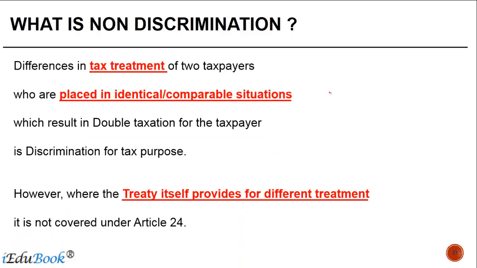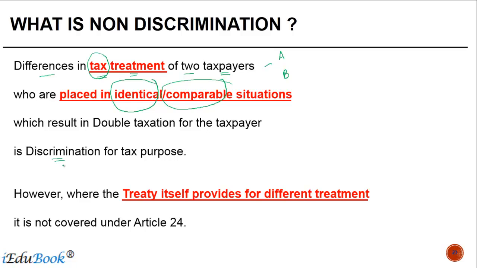Now, the general meaning of non-discrimination: differences in tax treatment of two taxpayers, in our example A and B, who are placed in identical, meaning exactly the same or comparable, situations, which result in double taxation for the taxpayer, is discrimination for tax purposes.